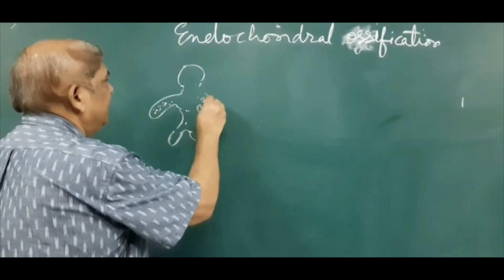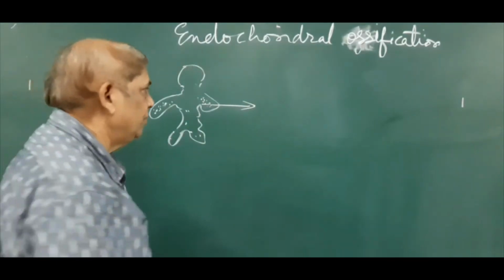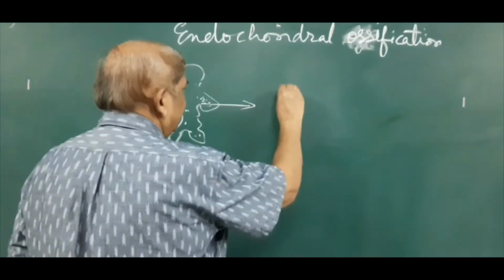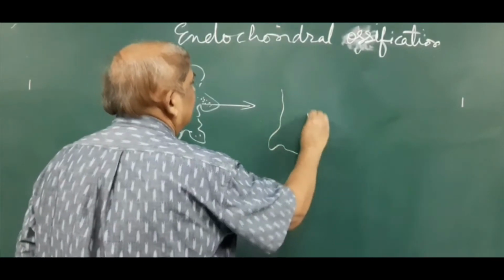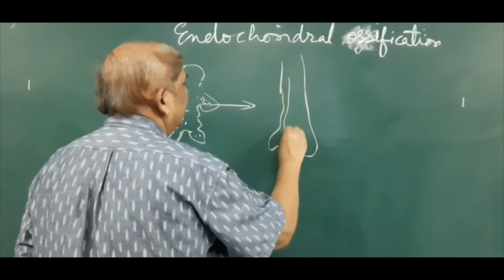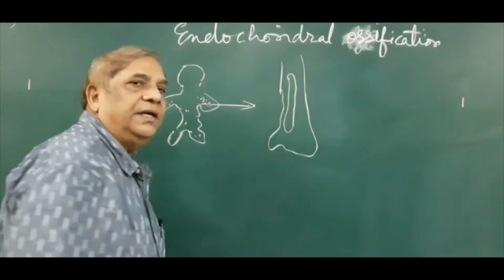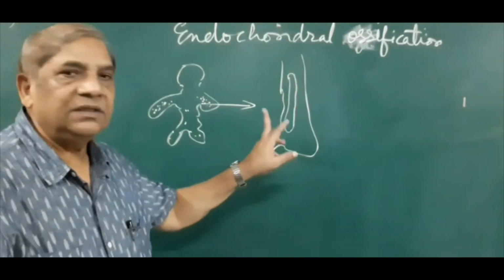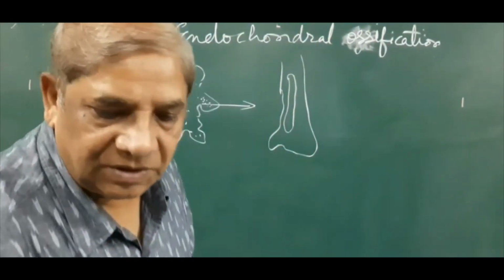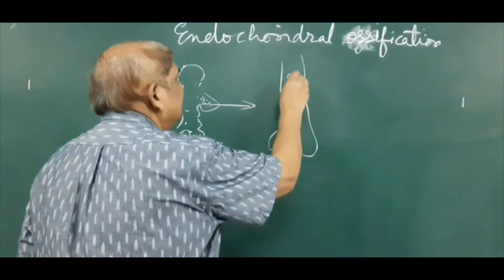Wherever the bone has to form, say for example in the upper limb of an embryo, see this is the limb bud, and here a bone has to form, say the radius. Then mesenchymal condensation will take place in this area.